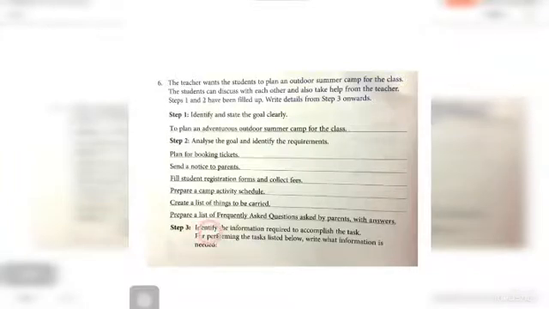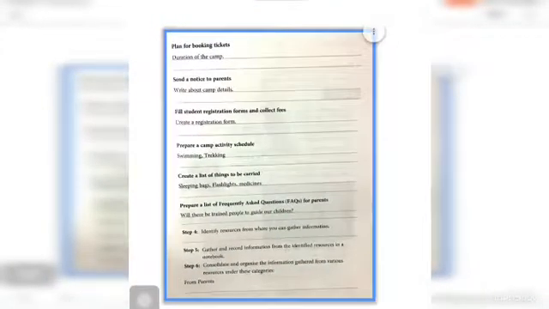Now third, identify the information required to accomplish the task. For performing the tasks listed below, write what information is needed. This information should be filled in by you. Plan for booking tickets, send a notice to parents. For every top heading, they have given you one example.